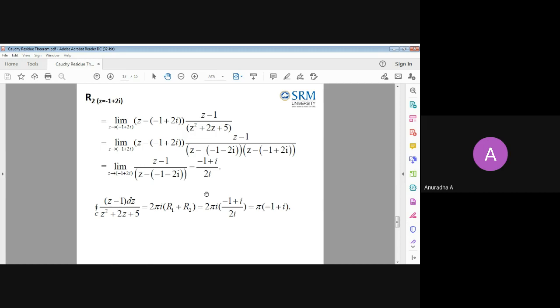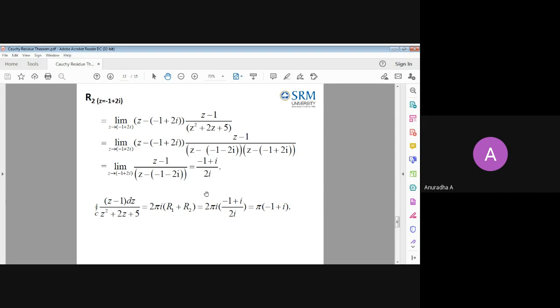Your work is to identify which order the pole is, because according to the order only you will know which formula to substitute to find the residue. So that is very, very important: identifying the order of the pole. Next is to identify what suitable formula to put. Remove that pole alone from the f of z function by multiplying it, then do the suitable derivative.